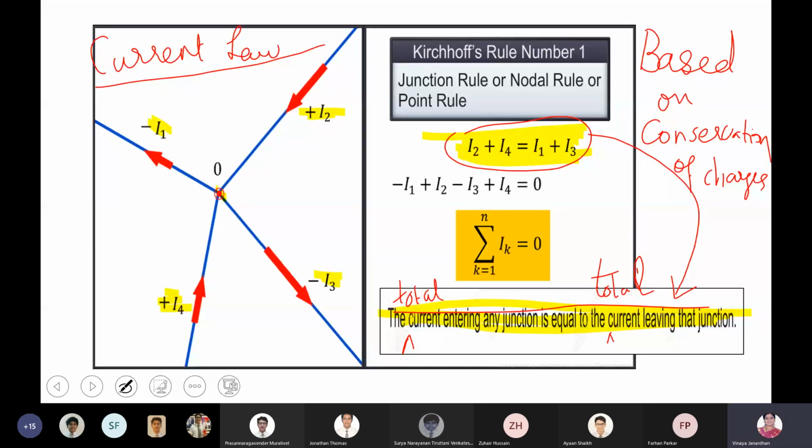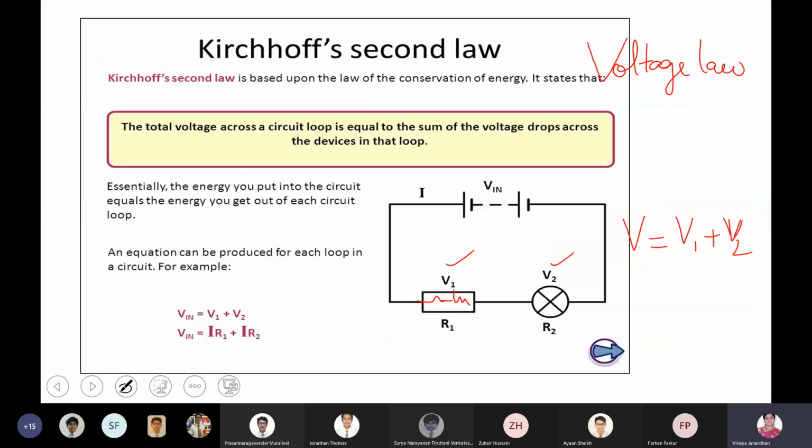Boys, can you see the circuit? You have two resistors R1 and R2 connected in series and connected to a power supply of V volts. Anyway, it's given as V in. So the total voltage V in must be equal to V1 plus V2. Is that clear, boys? Just draw the diagram and write this statement, but we still need to apply sign conventions. I'll explain the sign conventions for you.